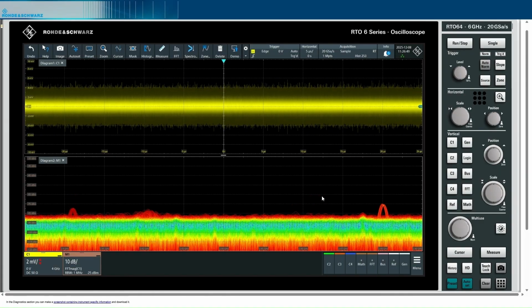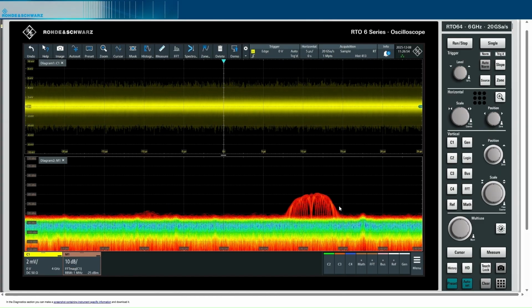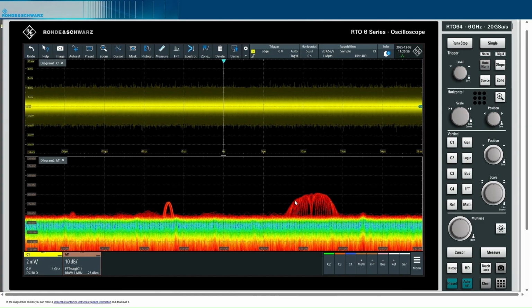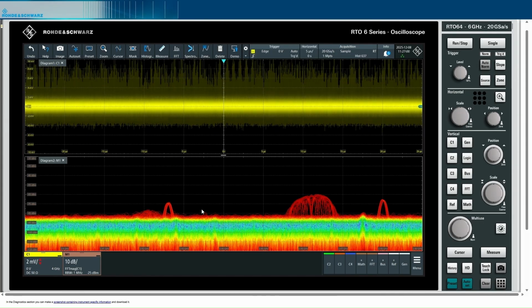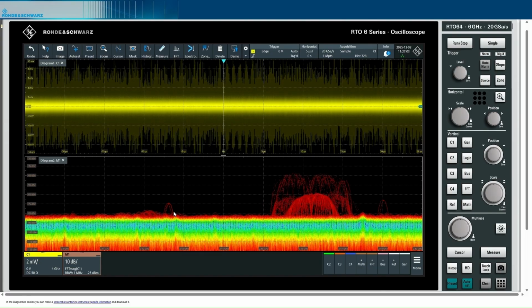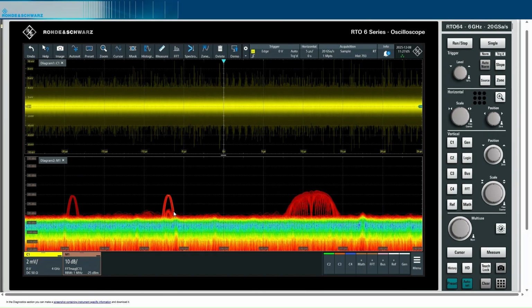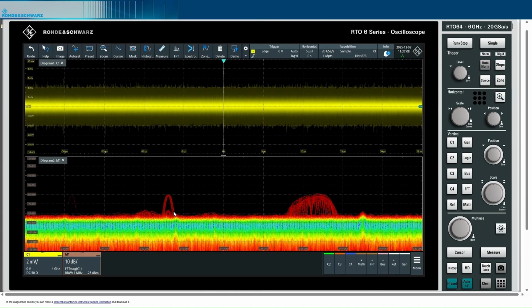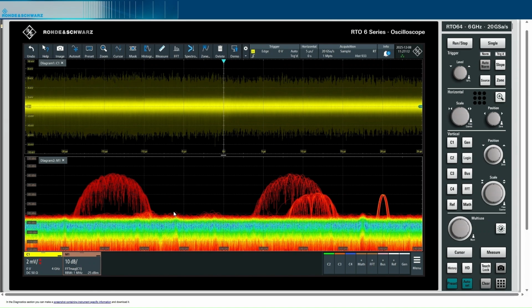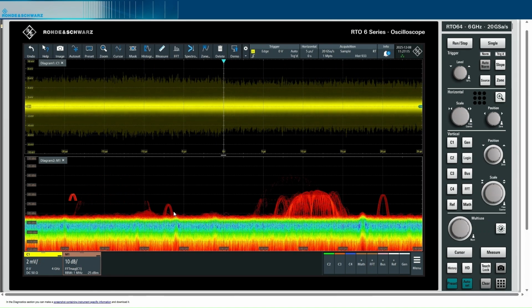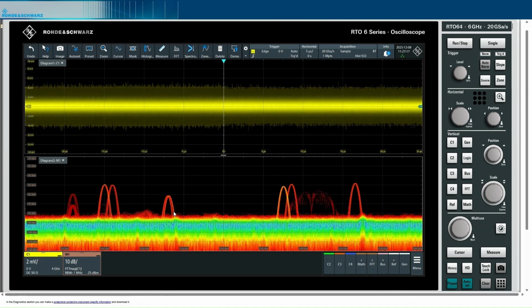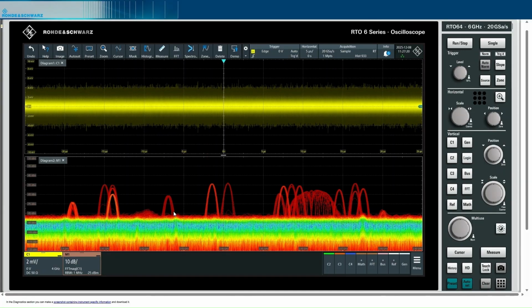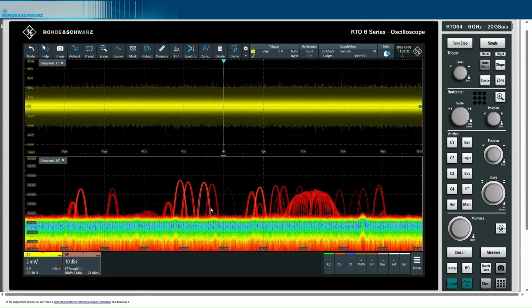So we see here from time to time a wireless LAN signal coming up. It's more wideband, and we also see from time to time some small band signals coming up. This is Bluetooth coming from my mobile, which is located in the same room. What I can do now is to restart Bluetooth on my mobile, and we see immediately a lot of spikes coming up.